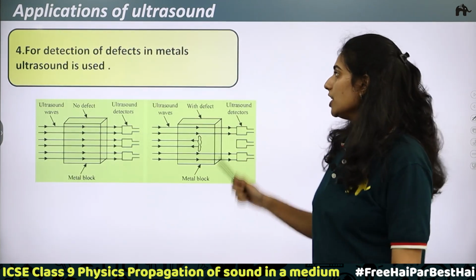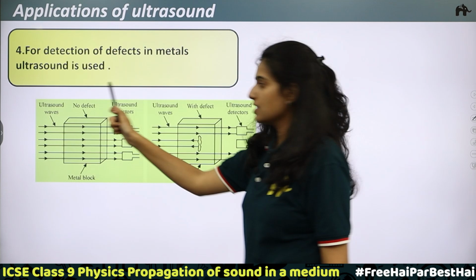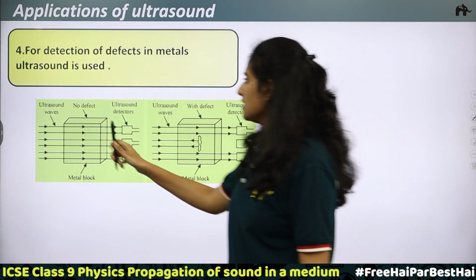A fourth application: for detection of defects in metals, ultrasound is used. So here you can see ultrasound waves. This is a metal block. Through this metal block, what is happening?